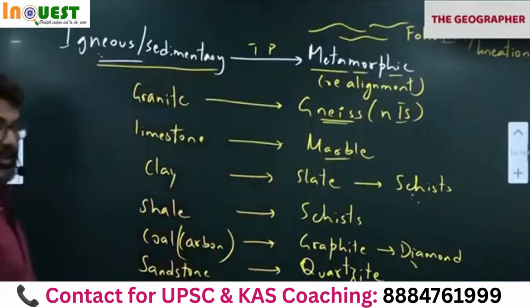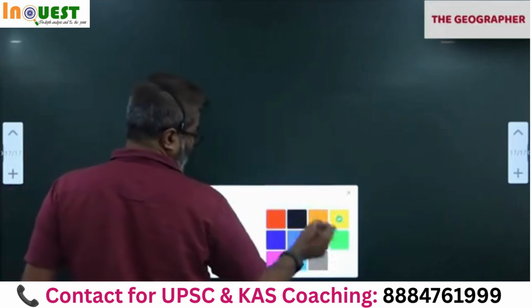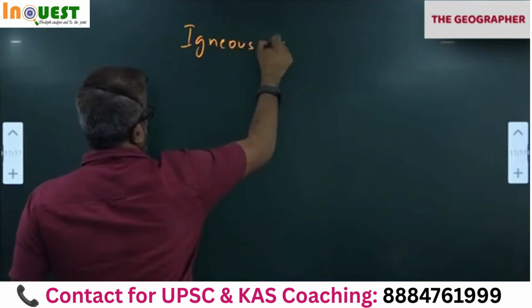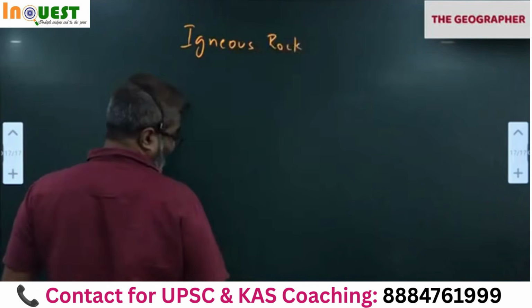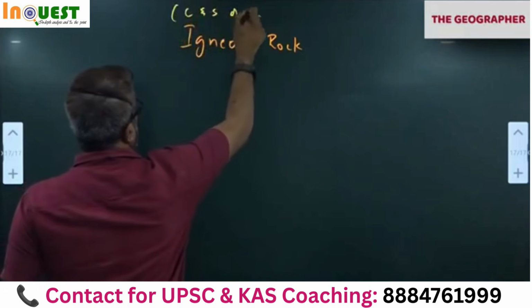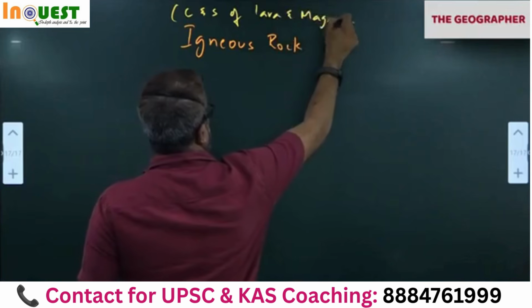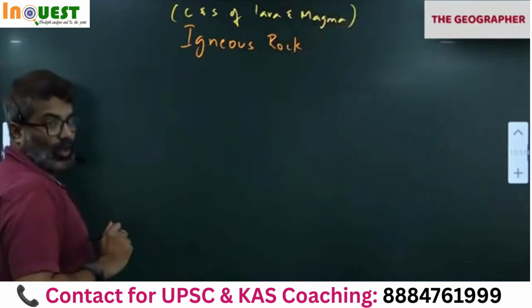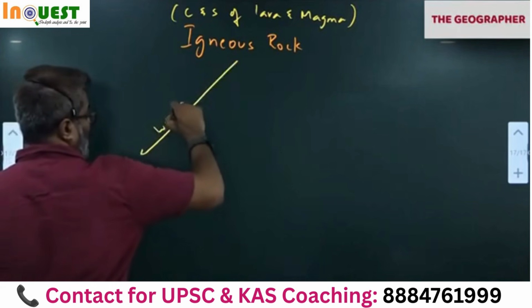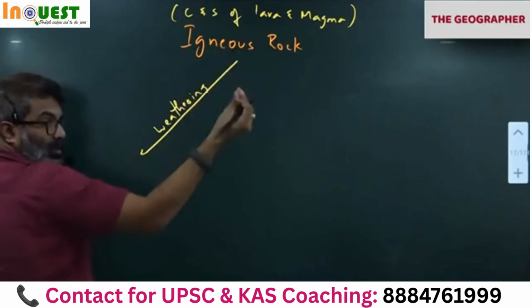Any doubt in this last topic? Notice this. First we started with igneous. Igneous rocks are formed from cooling and solidification of lava and magma. Yes, cooling and solidification of lava and magma. This is the first type of rock. Then slowly the rock will weather, weathering, erosion and all. I'll talk about this weathering now. Next topic. Weathering will take place. The rocks will become smaller.